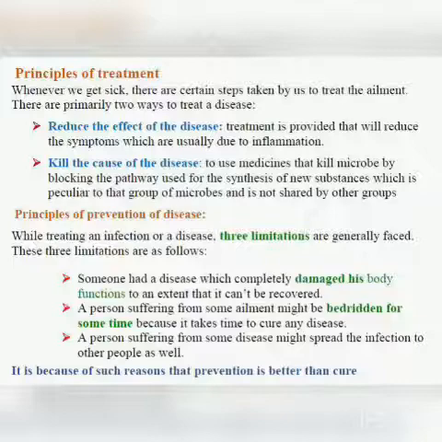And they are primarily of two types, or there are two ways to treat the disease. First is to reduce the effect of disease, and second is to kill the cause of disease.